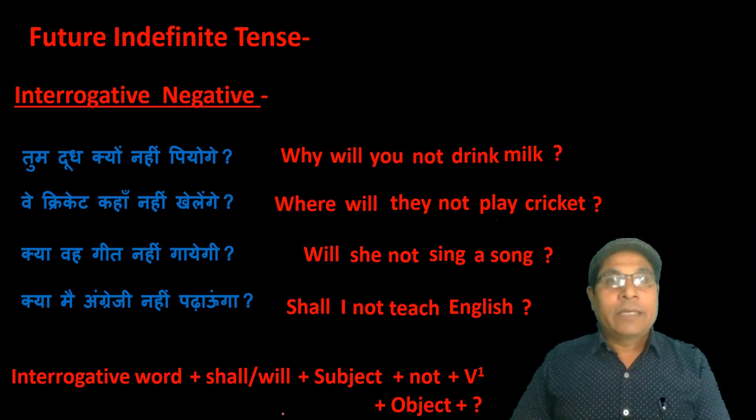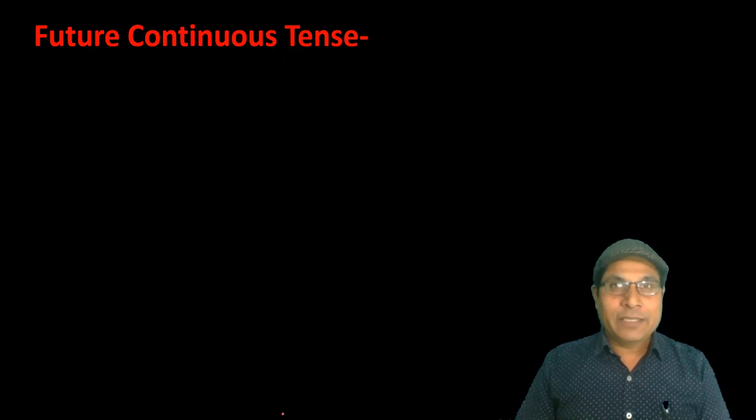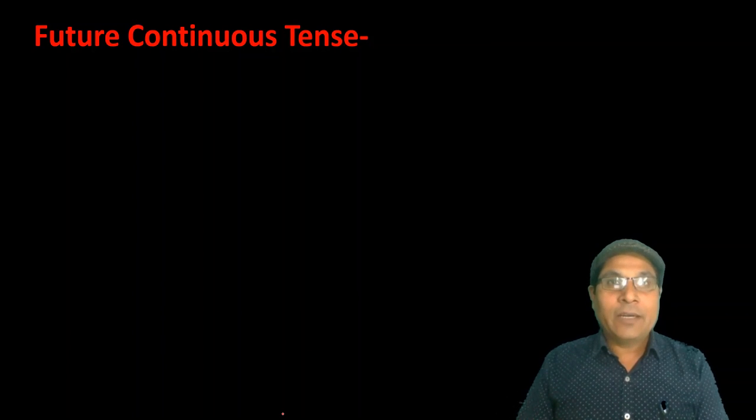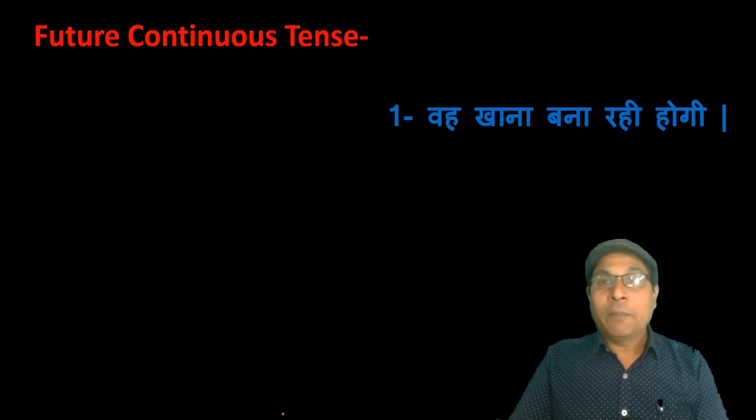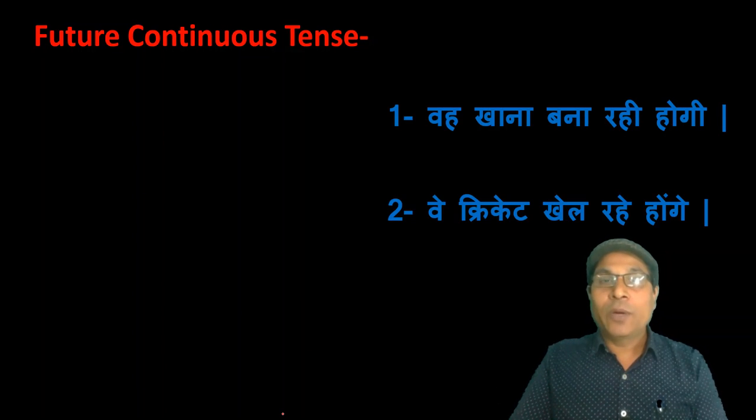The next tense is future continuous tense. What is future continuous tense? Actually, future continuous tense talks about an unfinished, ongoing action in future. It is used to talk about the action happening in the future. In other words, when a sentence refers to the continuation of work in future, then there is future continuous tense. For example, वो खाना बना रही होगी, वे क्रिकेट खेल रहे होंगे.